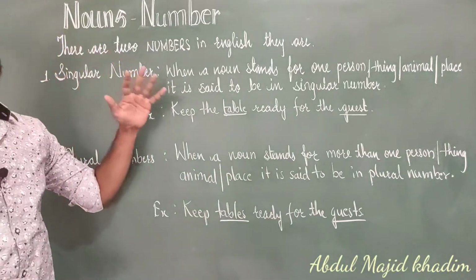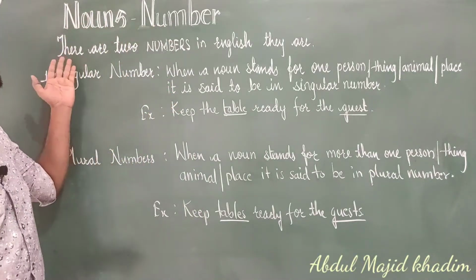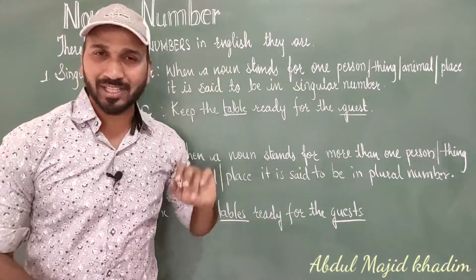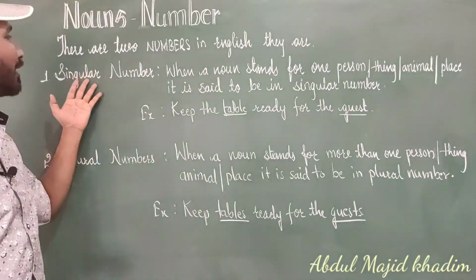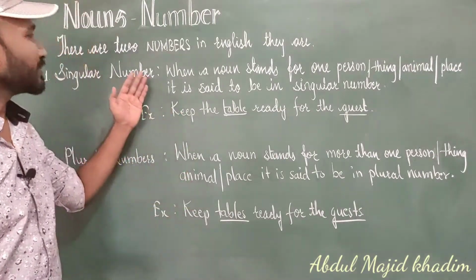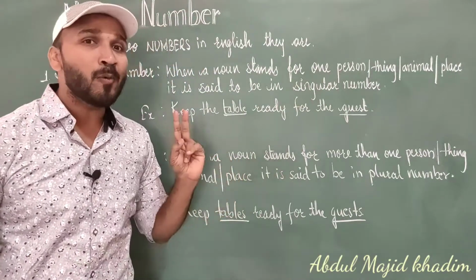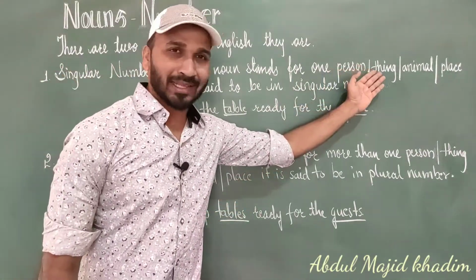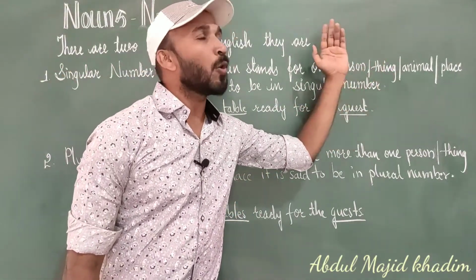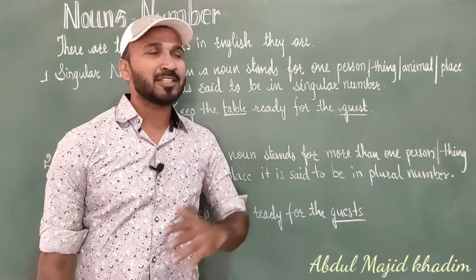So this is a concept of noun. In noun we have the numbers. So there are two numbers in English. They are singular number and plural number. Let's see what is singular number. When a noun stands for one person, one thing, one animal, one place, it is said to be in a singular number.